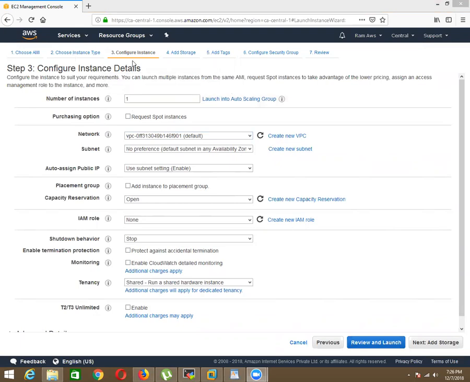See, now the step number 3 is configure instance details. Here they are asking you how many machines you want. You can have 10, you can have 15. So he will be giving you 15 instances on T2.micro based hardware type. And what image you have selected, AMI Linux. So you will be getting those 15 machines.